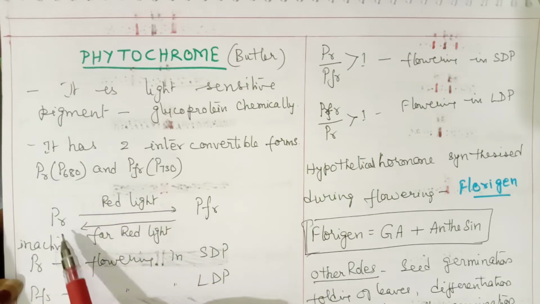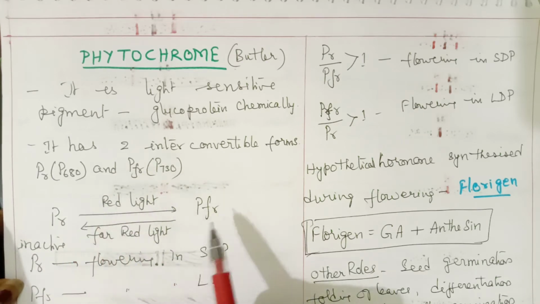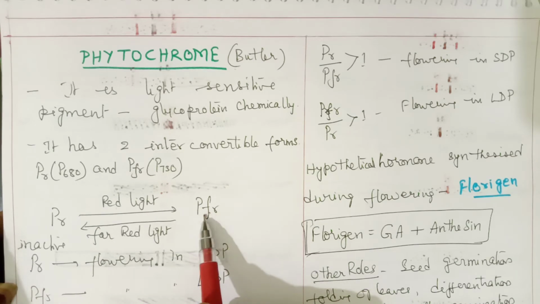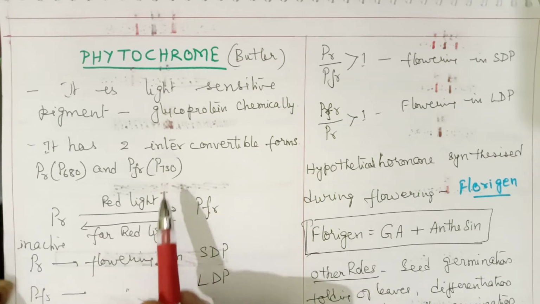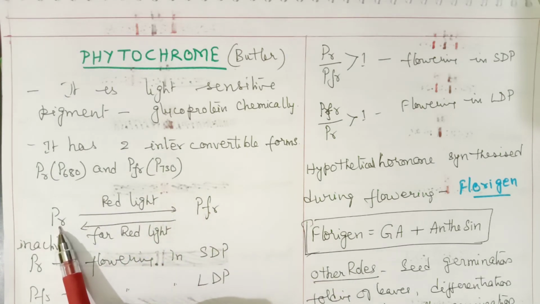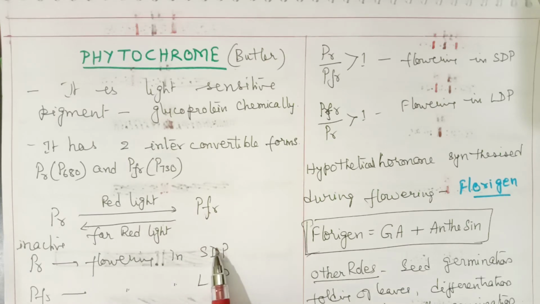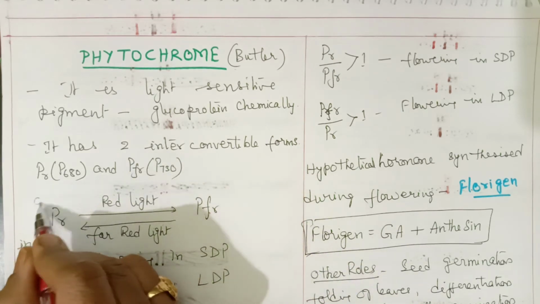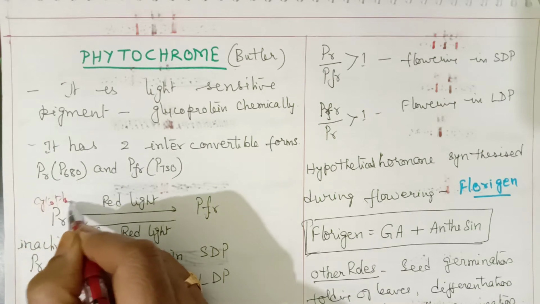So in these wavelengths, these forms can absorb. When the PR form absorbs red light, that means P680, it is converted into PFR. Similarly, when PFR absorbs far red light, that means the wavelength of 730, it changes to PR. So both are interconvertible in red and far red light. PR is the inactive form, and this PR form induces flowering in short day plants. It is present in the cytoplasm.